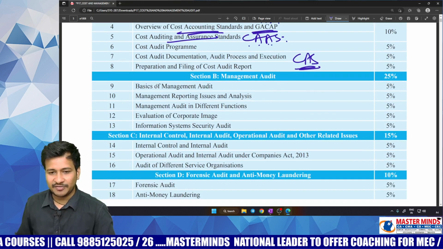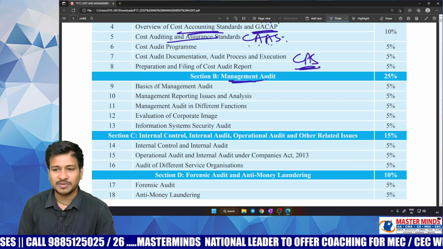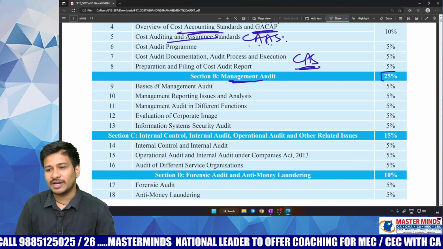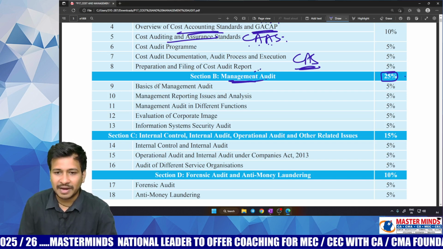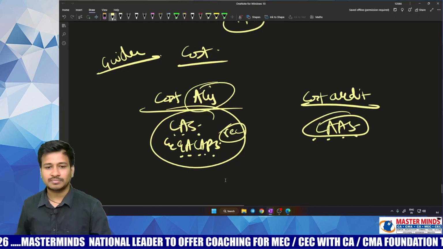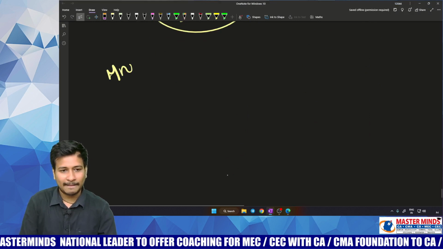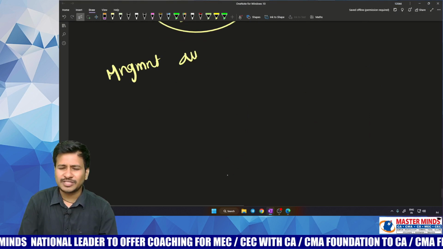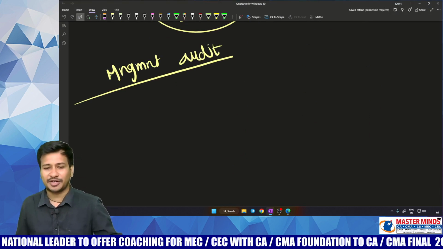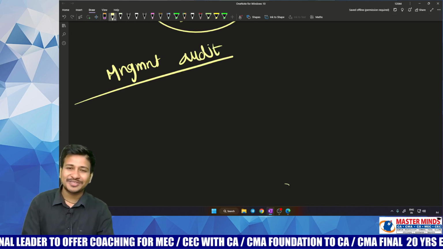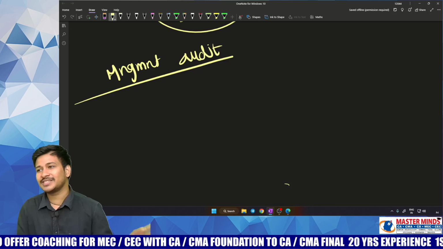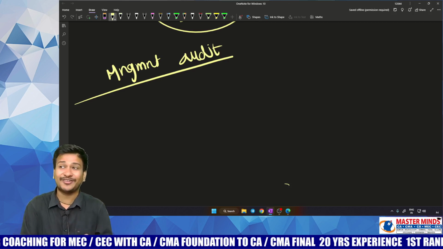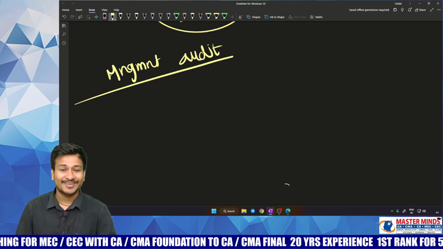And the next part, if you have checked out, is management audit, which caters on an average to 25% of this. Then what is this management audit, sir? Listen, management audit is actually a very different kind of audit. For your kind information, the first time I learned about management audit, I was literally surprised and shocked that even these kinds of audits exist.